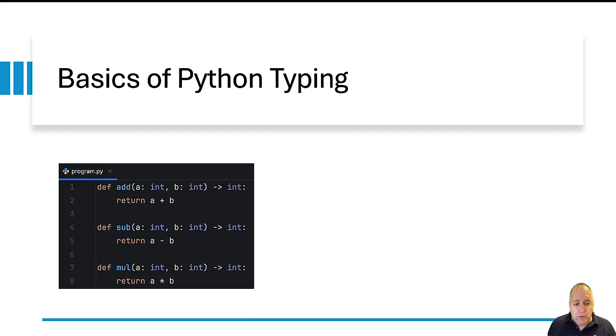Each one of these 3 functions expect getting 2 values. Each one of them is of the type int. Each one of these 3 functions return a value that its type is int. So this is an example for basics, annotations that provide information about typing, the very basic ones.